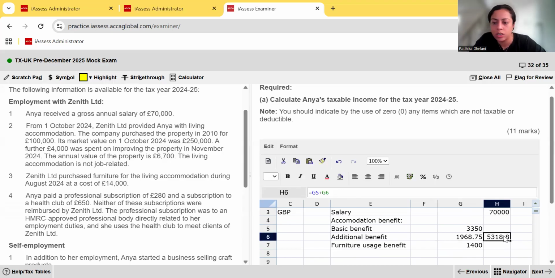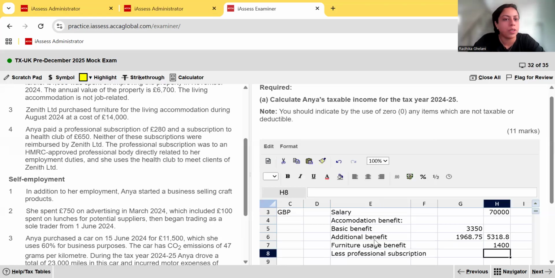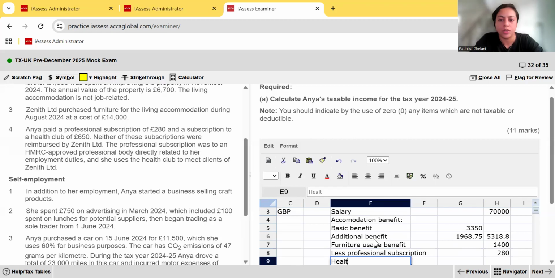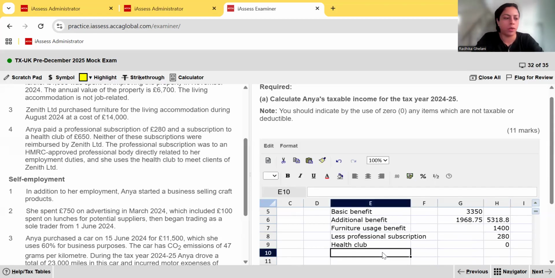Let's simply get the total. No, let's put it out. It's okay. So that's the furniture usage benefit. Then note number 4 says that Anya paid a professional subscription of 280 and a subscription to a Health Club of 650. Like I told you, we're allowed to subtract professional subscription fees, which was 280. But the Health Club subscription is not allowed, and this is indicated by the use of 0. So we put the 0 there for the examiner, and then we can finally compute her employment income.